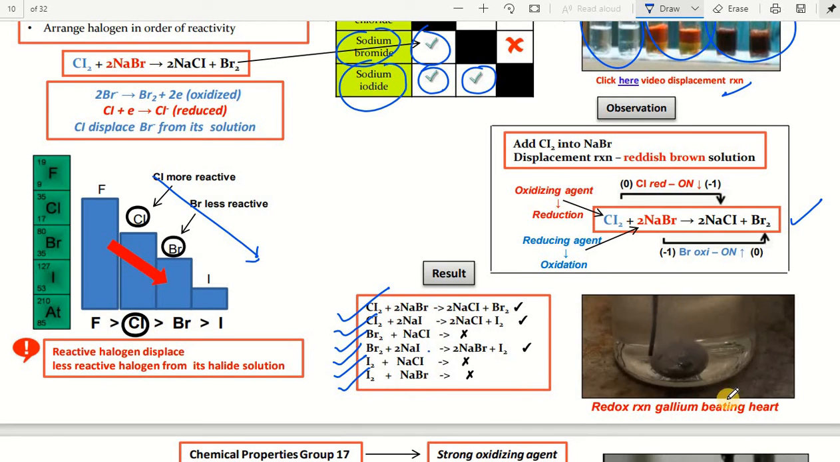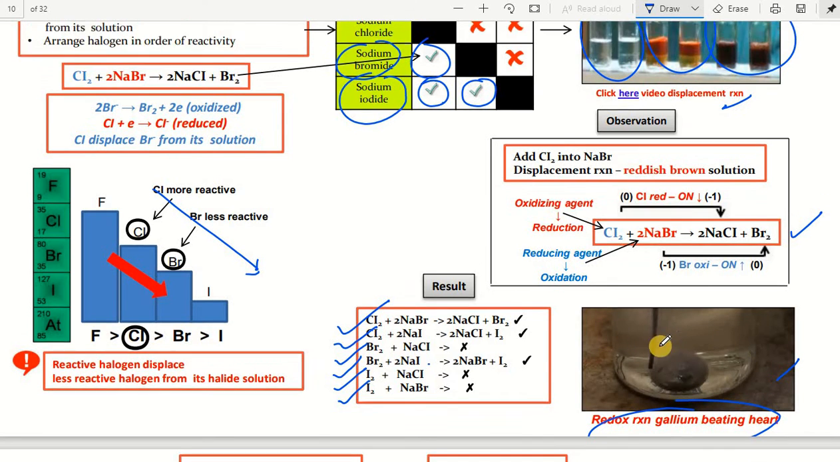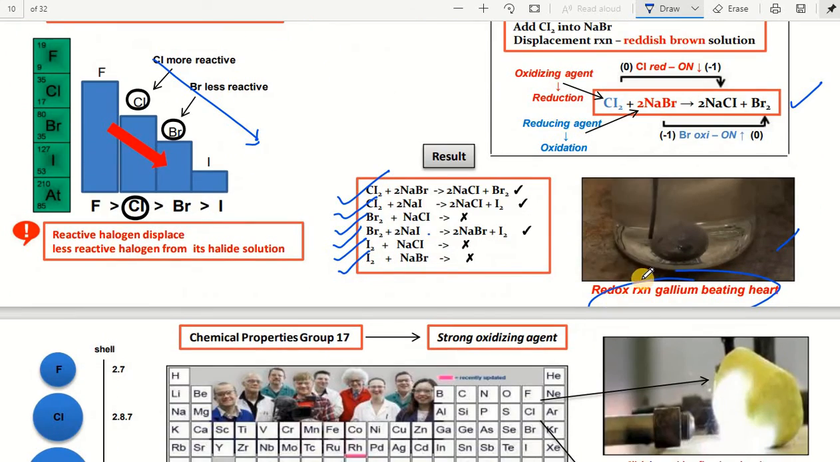Here is a redox reaction. Anyway, there is one model diagram example. It is a redox reaction.